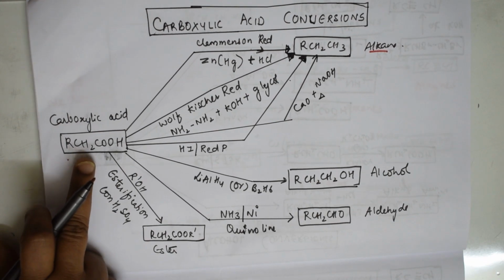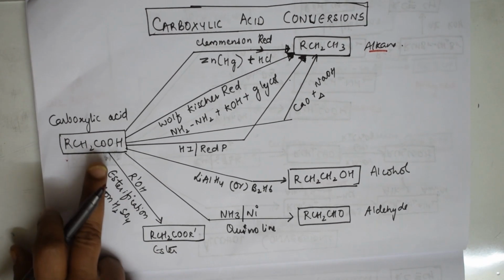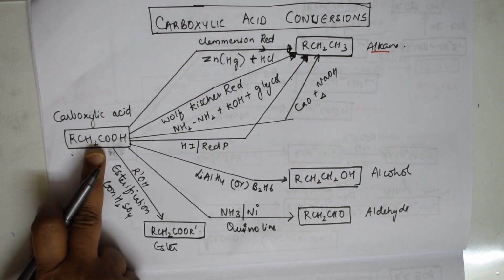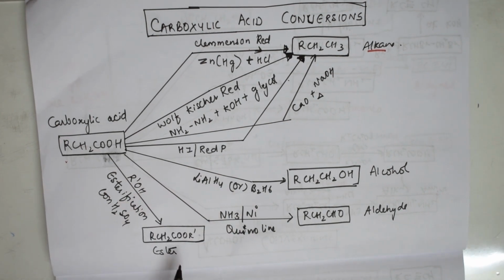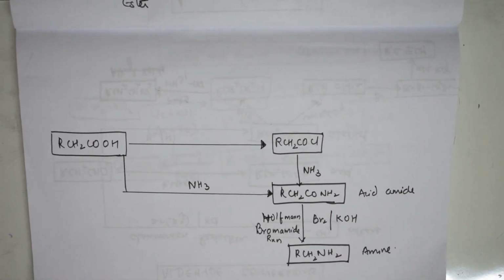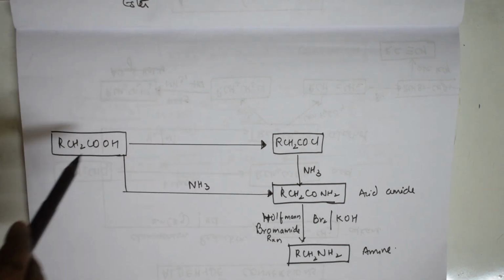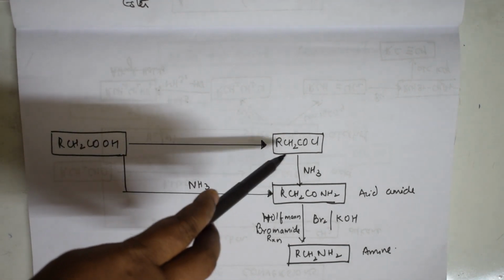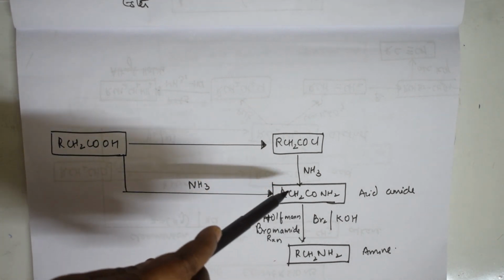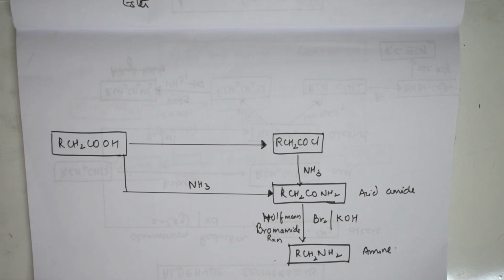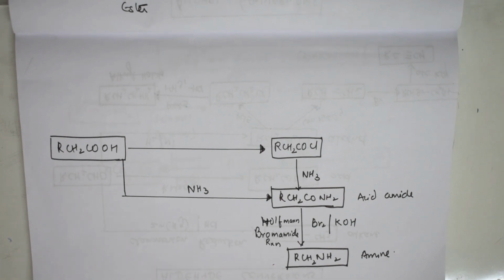Further, I can also convert acids to esters by adding one more alcohol molecule. We very well know, no? Acid plus alcohol in the presence of concentrated sulfuric acid gives ester. So this is one. Further, if I look at some more conversions of acids, you can also use this, called conversion of acid to acid chloride to acid amide to amine. So Hoffmann bromamide reaction, this is a name reaction. Here all the name reactions are also covered, isn't it? So these are the conversions of the acids.